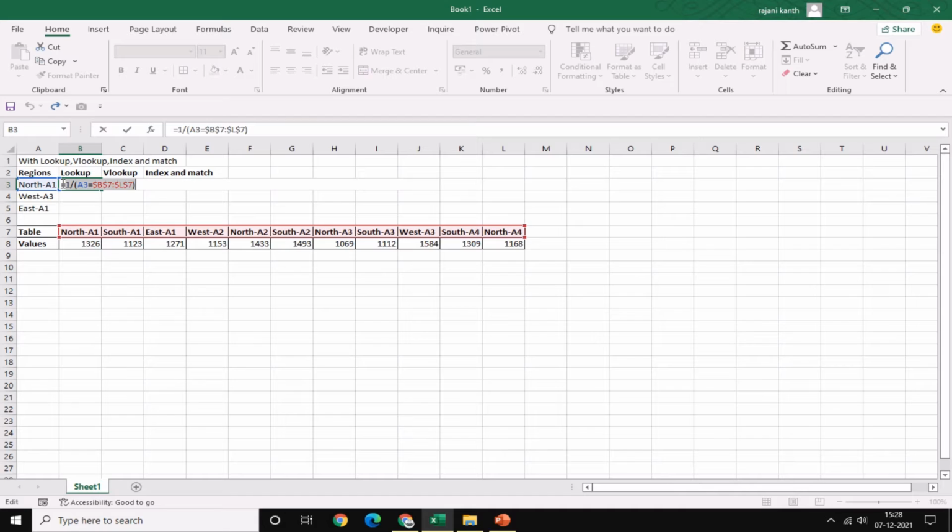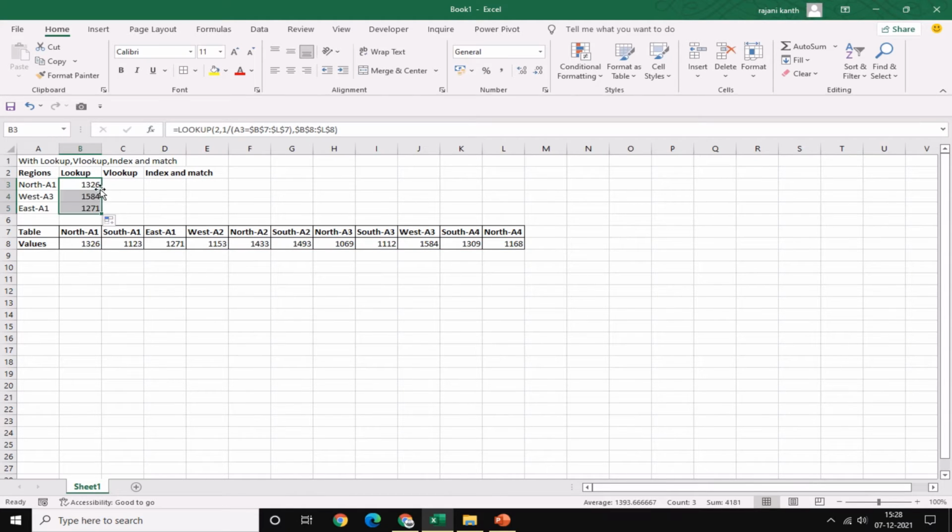So here, simply I'll use lookup, 2 comma 1 divided by end, and the result vector will be this one. Control Shift right arrow to select the whole right range and pressing F4, close parenthesis. It's a normal function, it can handle an array. Control enter. 1326. See, check east A1, 1271, 1271, west A3, west A3,